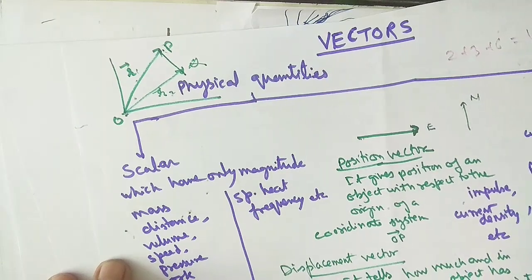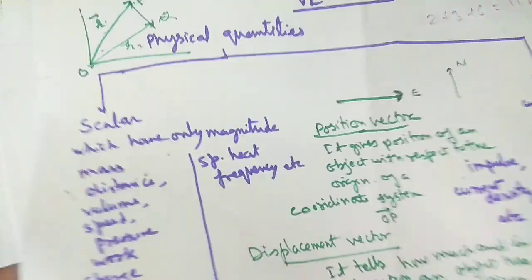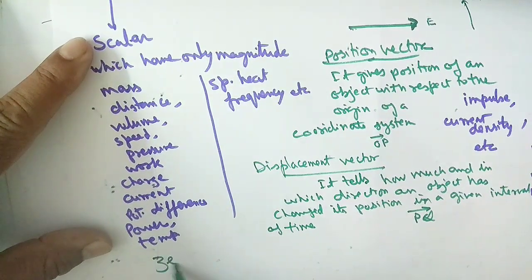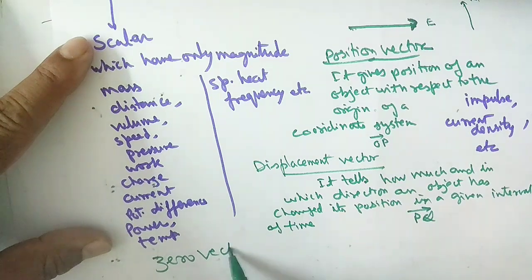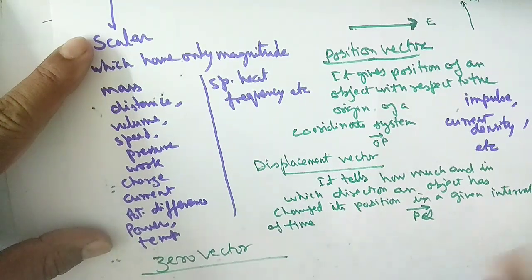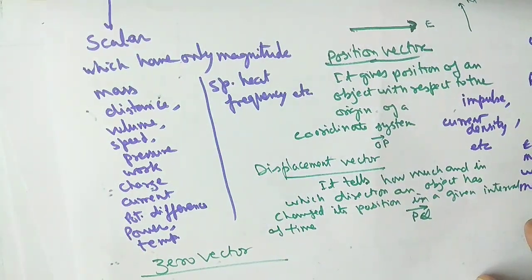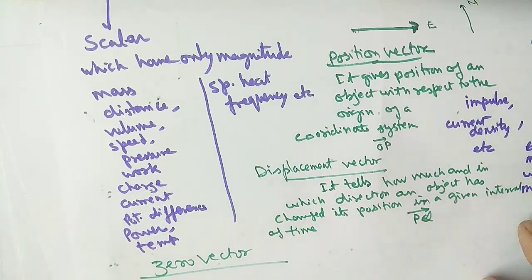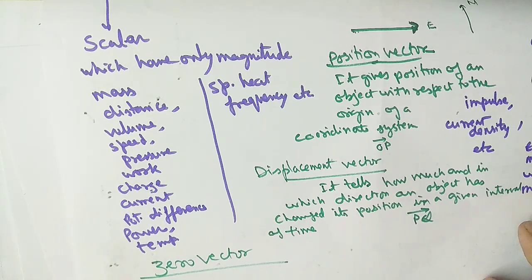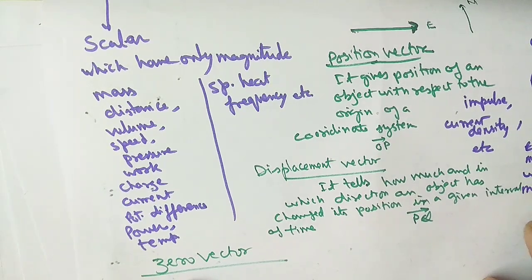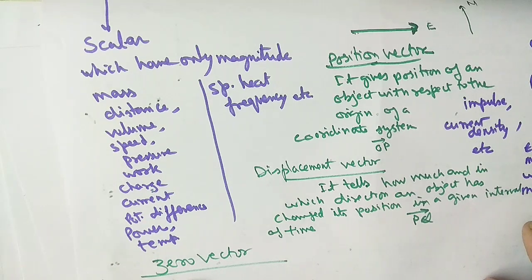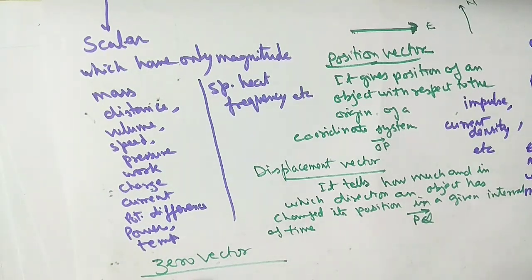Now come to another type of vector. I'm taking the zero vector. Zero vector means a vector whose magnitude is zero, because a vector has magnitude as well as direction. So the magnitude is zero and the direction is not specified. Remember, this is the zero vector.